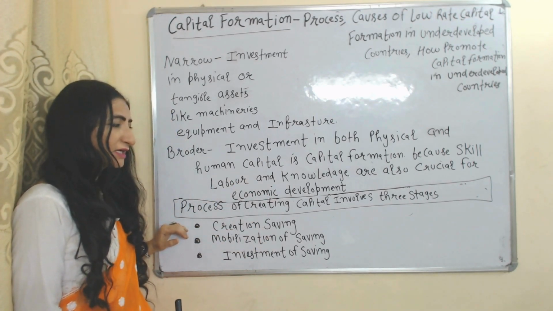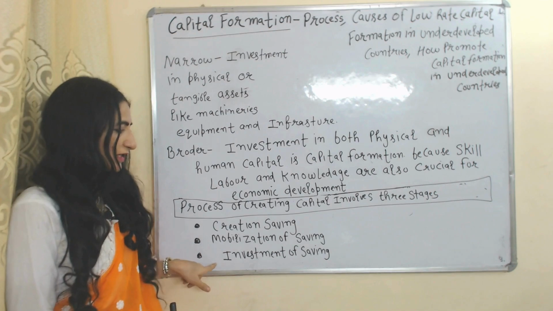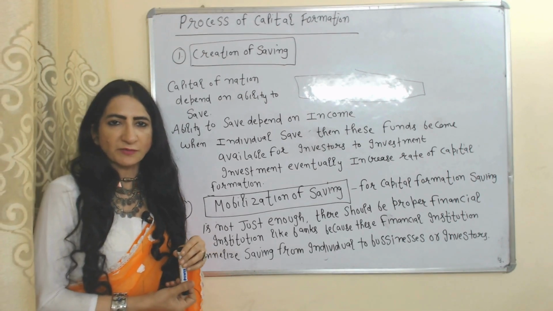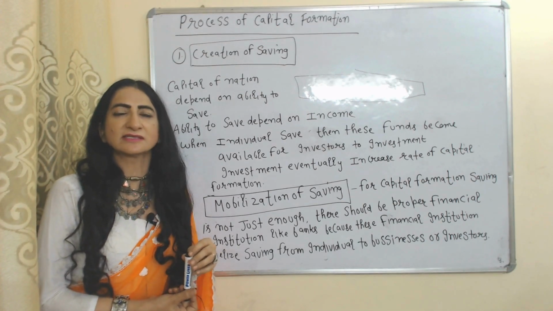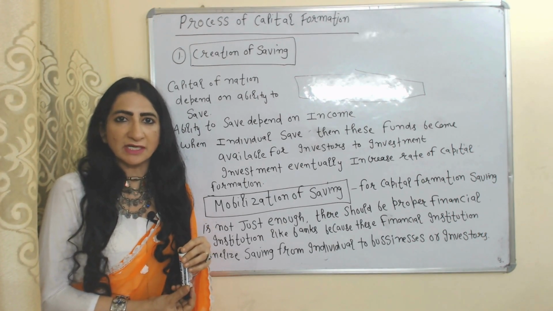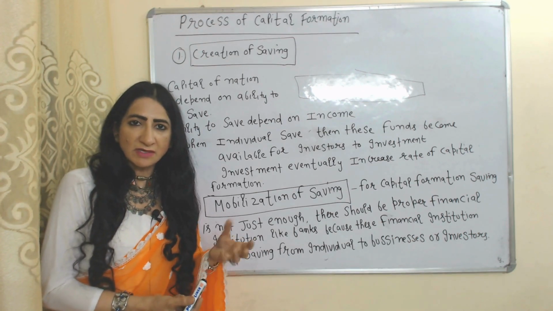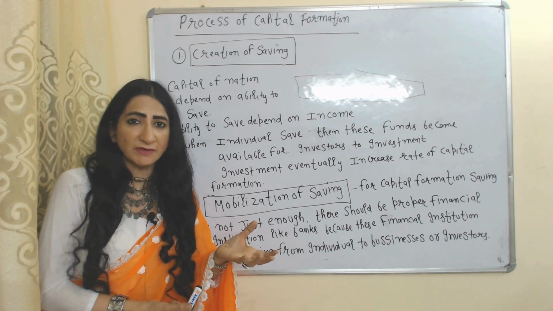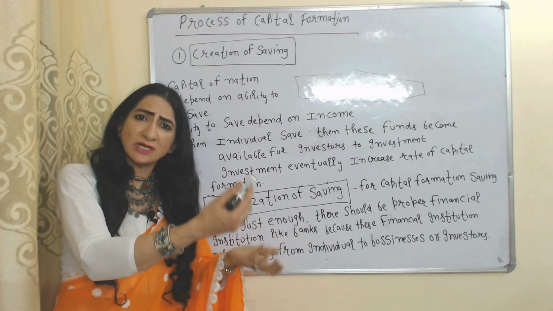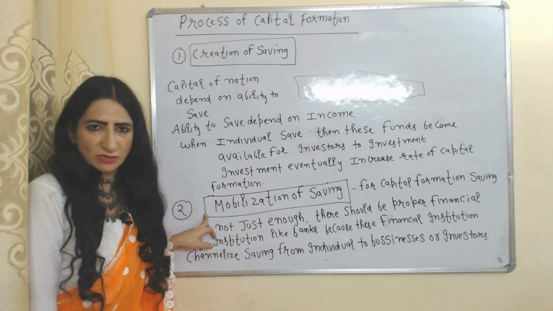The process of creating capital involves three stages: creation of saving, mobilization of saving, and investment of saving. One by one we will discuss each. The first stage of the capital formation process is creation of saving. The capital of a nation depends on its ability to save, and ability to save depends on income. When individuals save money, these funds will be available for investors or businesses to invest, and investment eventually increases the rate of capital formation.